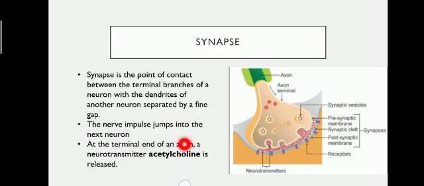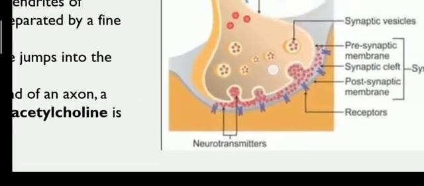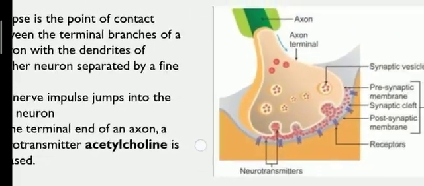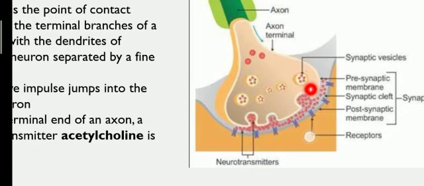to the next neuron. So if you see the structure here, here is the structure of two neurons. This is the axon terminal, and this part is the dendrite of another neuron.